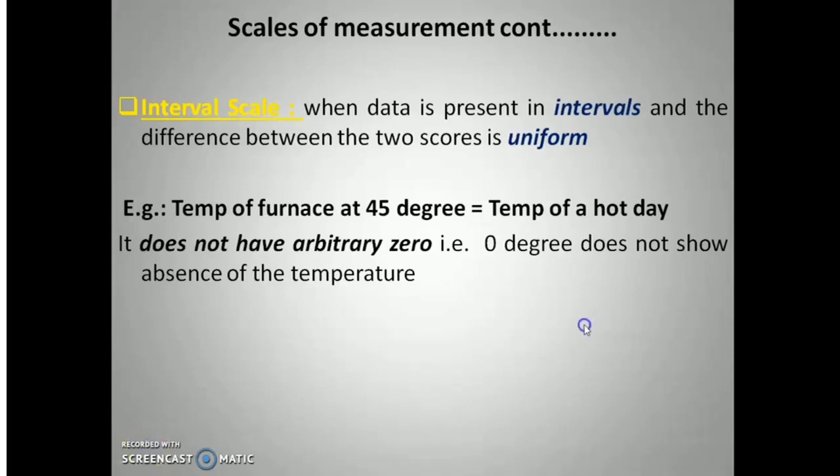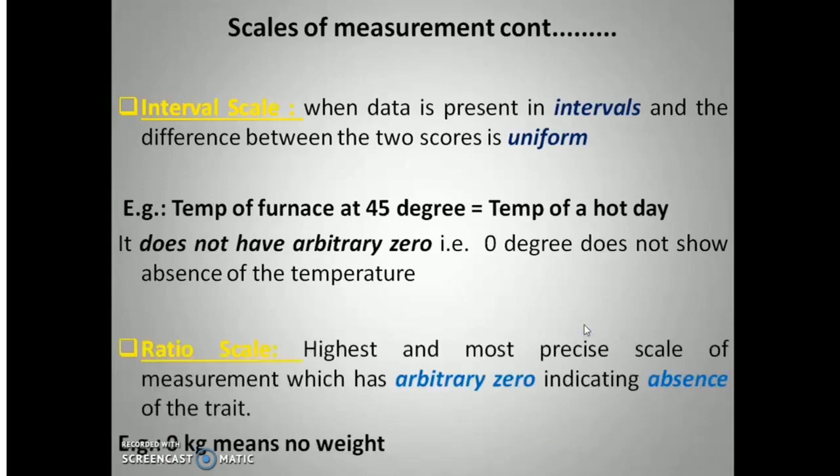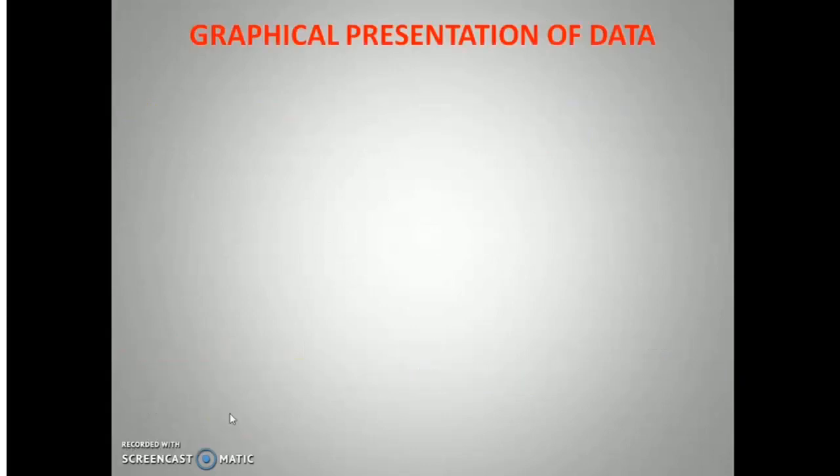A bit higher scale is the ratio scale. Ratio scale is the highest and most precise scale of measurement, which has an absolute 0 indicating absence of the trait. For example, 0 kg means no weight. 0 centimeter means absence of height. 0 gravity means no gravity. Now let's study how the data received on the previous 4 scales can be graphically represented.